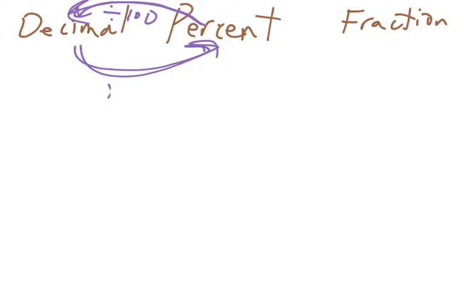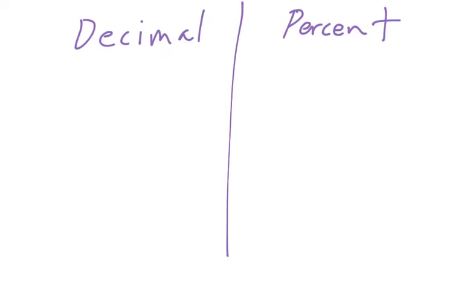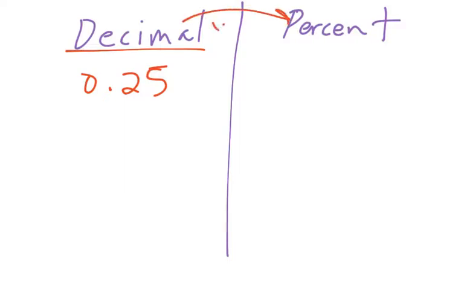Let's say we're given the decimal 0.25. We can easily make that a percent. All we have to do using our calculator is multiply by 100. Again, to make a decimal into a percent, you multiply by 100. If you take 0.25 and multiply by 100 in your calculator, you get 25, so that would be 25%. Now let's do the reverse.